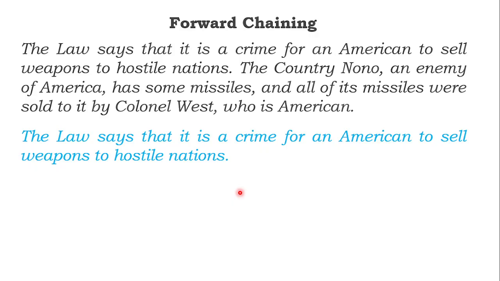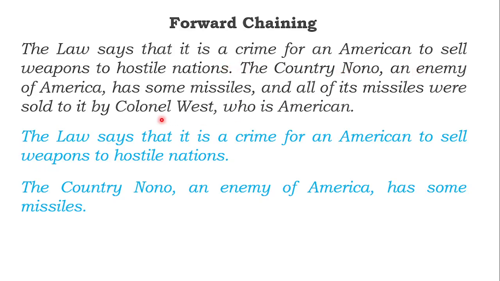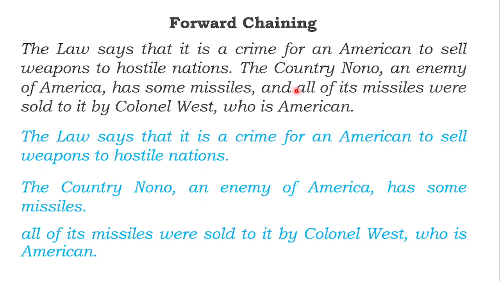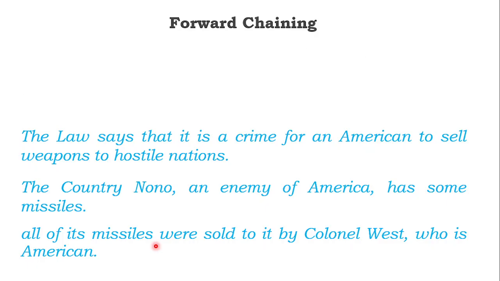The law says that it is a crime for an American to sell weapons to a hostile nation. Up to here is one sentence. The country Nono, an enemy of America, has some missiles. It is one more statement. All of its missiles were sold to that country by Colonel West, who is an American. One paragraph, I will make it into 3 sentences. Each sentence I will write as first order logic.